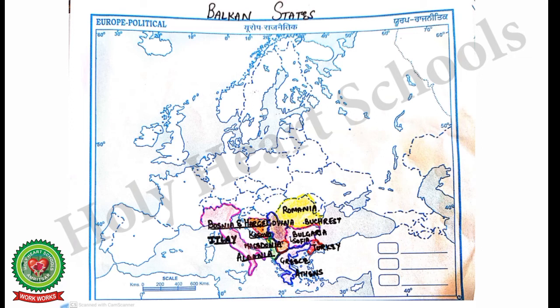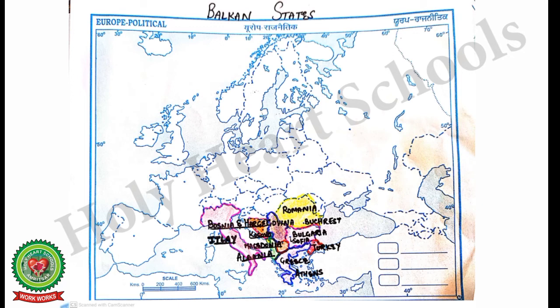The capital name is Sofia. Number 4, Greece. Capital name is Athens. Number 5, Kosovo. Capital name is Pristina. Number 6, Macedonia. The capital name is Skopje. Number 7, Montenegro. The capital name is Podgorica.